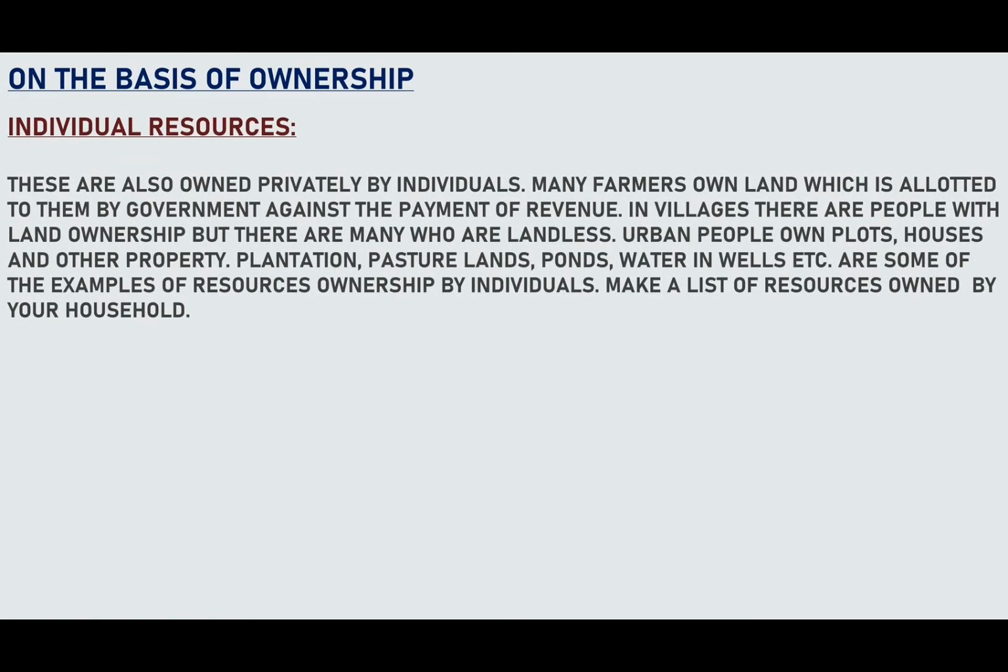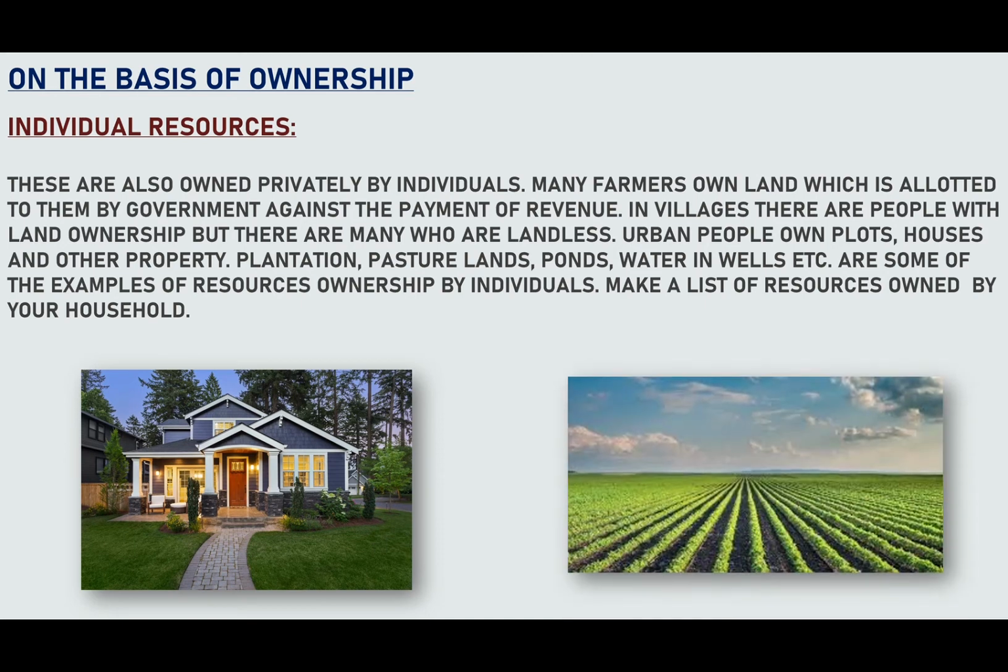On the basis of ownership, we can classify resources as individual resources, community-owned resources, national resources, and international resources. Individual resources are those resources which are owned privately by individuals. In villages, many farmers own land which is allotted to them by the government against the payment of revenue. But there are many who are landless also. In urban areas, people own plots, houses, and other property. Other individual resources are plantation lands, pasture lands, ponds, water and wells, etc.